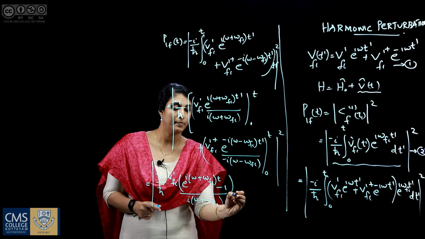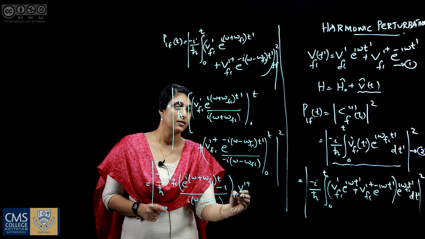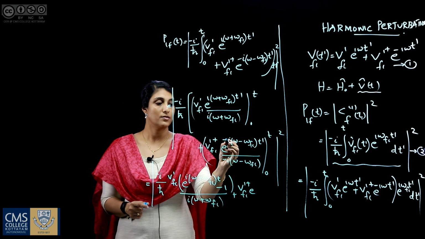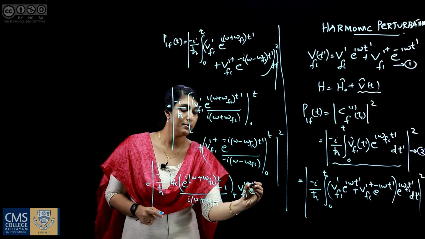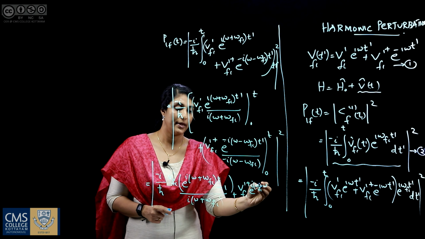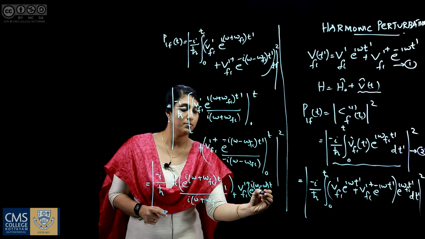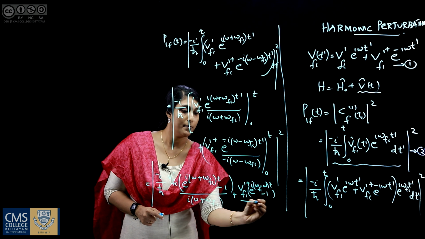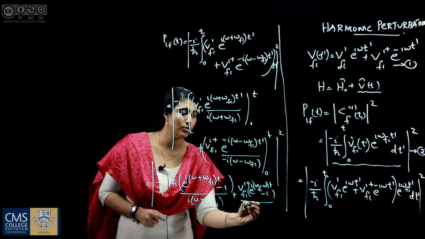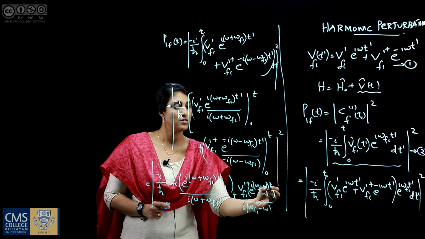Next is plus Vfi prime dagger. On applying the upper limit, I take the minus sign inside, so it becomes e raised to i into omega fi minus omega into t. On applying the lower limit, minus 1 divided by, on taking this minus sign inside, i into omega fi minus omega.